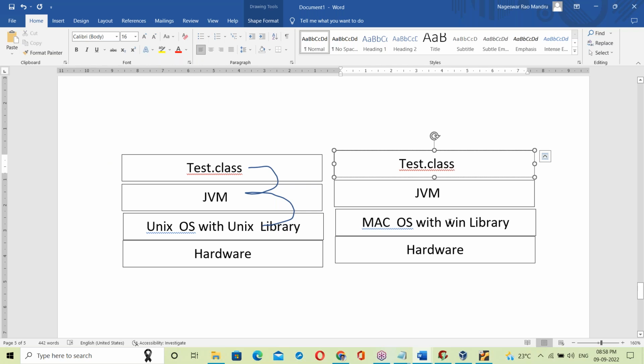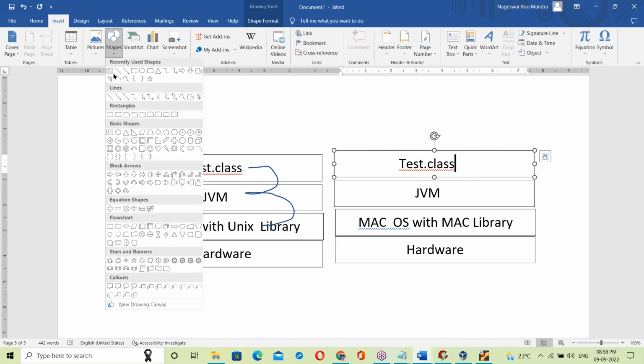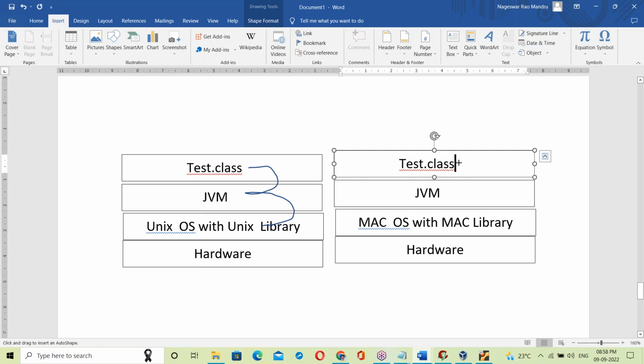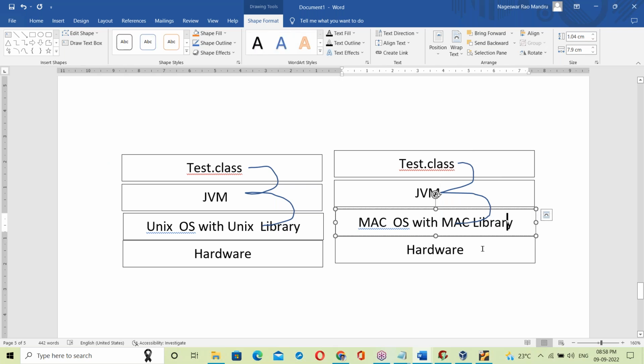The tested.class file, yes, with Mac library. See the tested.class file. The JVM takes the tested.class file and links it with the Mac OS library. That's it. So once linked, then it executes.